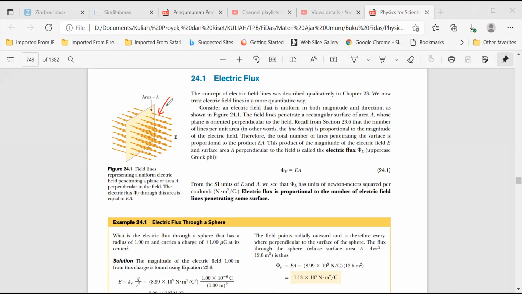The electric flux is defined as the number of electric field lines passing through a surface of area A. If E and A are constant, the electric flux is phi_E equals E times A.